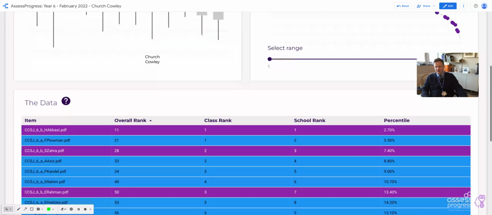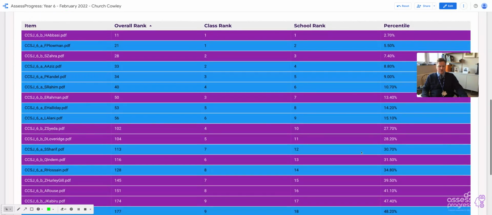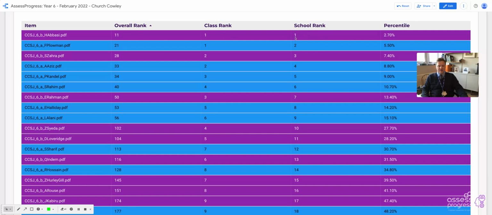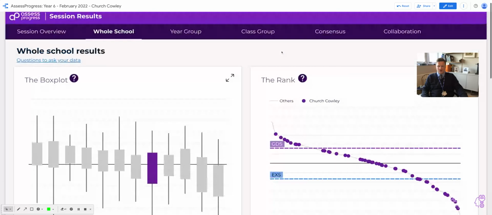And then underneath, I've got all of my data for all the children. I've got here my overall rank in the whole session, the rank in the class, which we'll look at in a minute in a bit more detail, and the rank in this school, and then the percentile of the percentage in comparison to the session. In future sessions, we're also going to have here the expected or greater depth markers, so you can see those at a look.